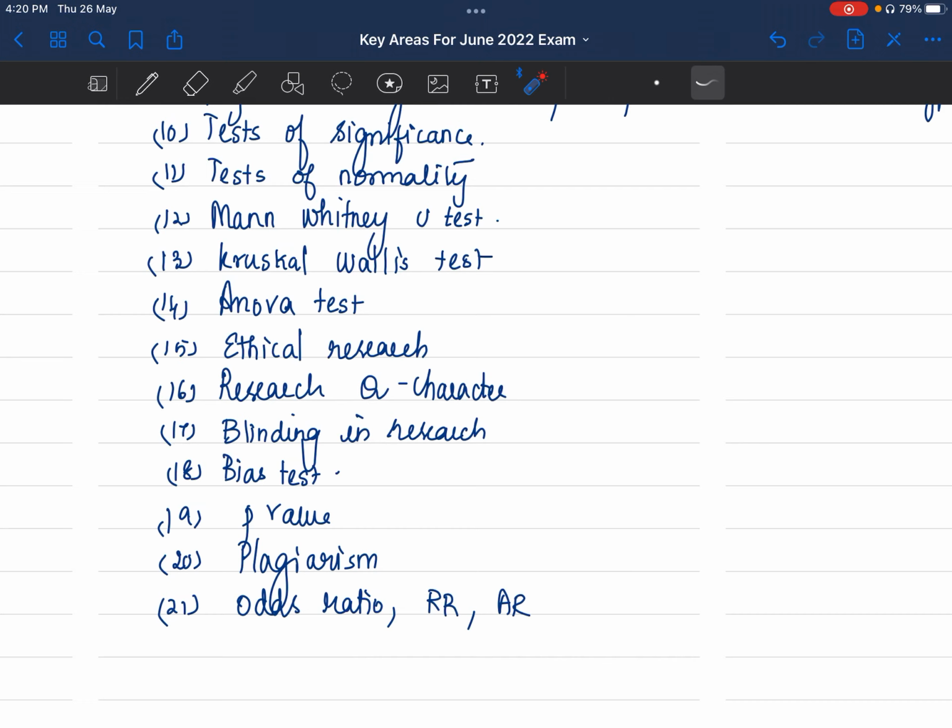Ethics in research, how do you frame a research question? Blinding in research, bias, then p-value, plagiarism, odds ratio, relative risk, and attributable risk, they can ask.